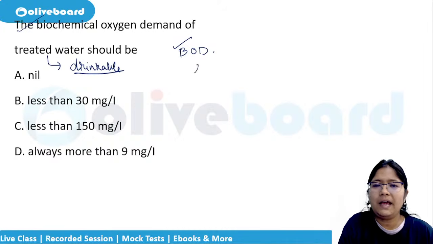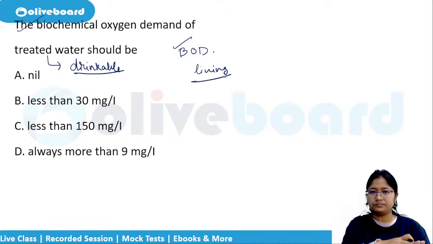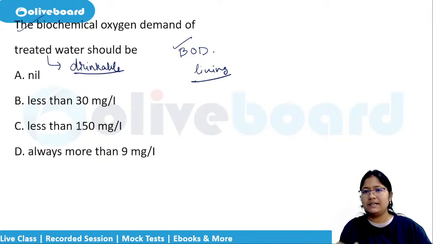Imagine if there are any living creatures in your water, any bacteria, any living creature for that matter. What will they require? They will require oxygen. They will have an oxygen demand, right? So will you drink it? What should it be? Anybody? Try to guess. There should not be any, no?